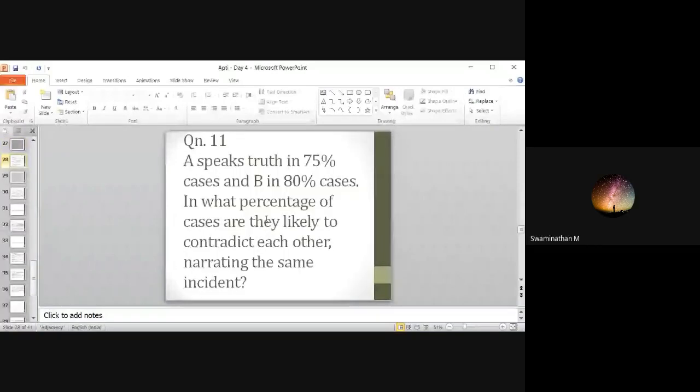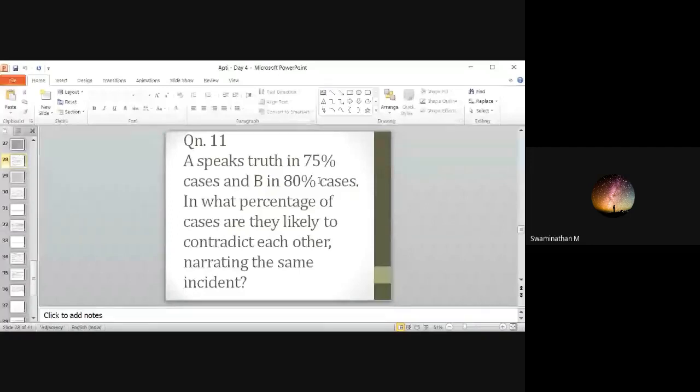Okay. I have left only one formula. I haven't used one formula for any of the problems, and that formula you will be using for this to find out. So I will first read the question. A speaks truth in 75% cases and B in 80% cases. In what percentage of cases are they likely to contradict each other, narrating the same incident? I repeat, A speaks truth in 75% cases, B in 80% cases. They are likely to contradict each other. What percentage of cases they are likely to contradict each other?